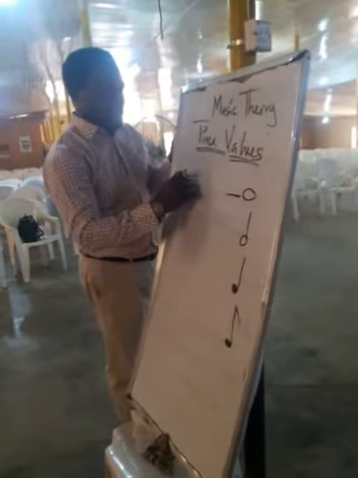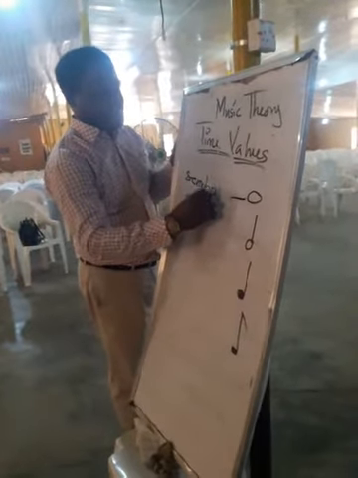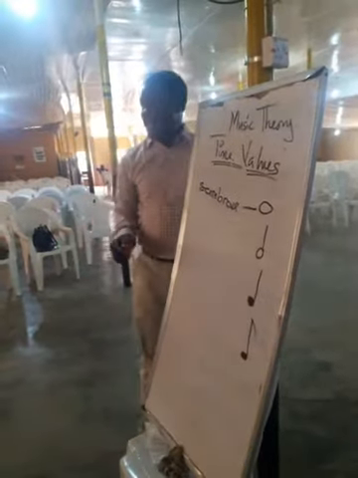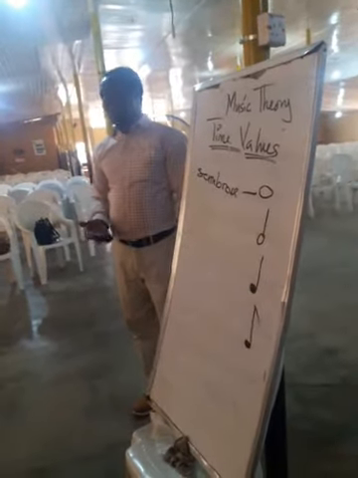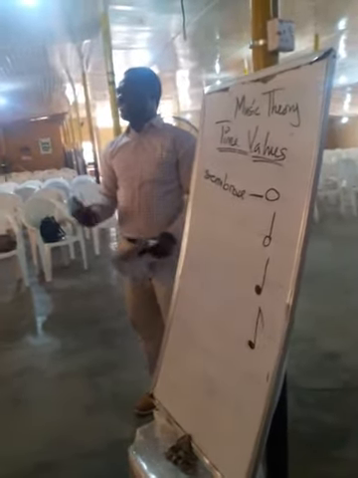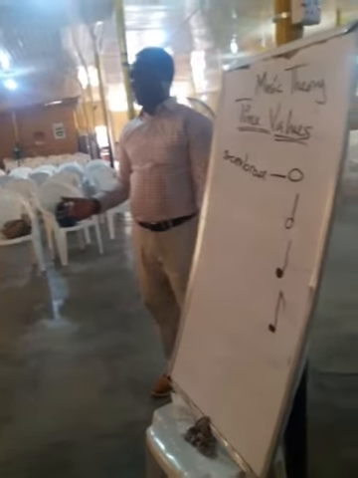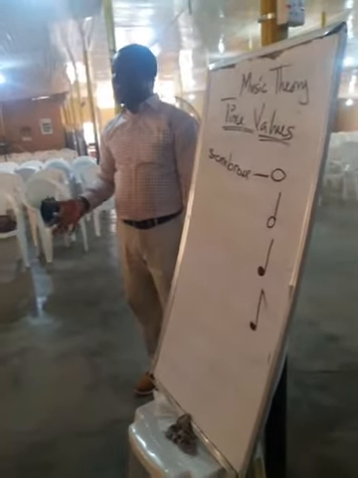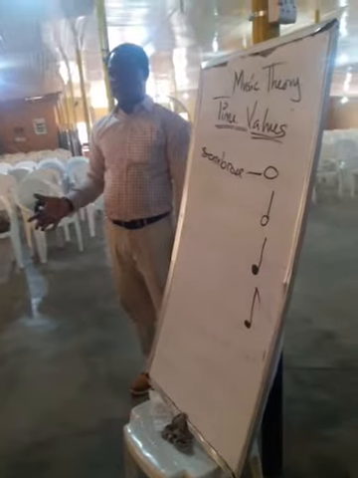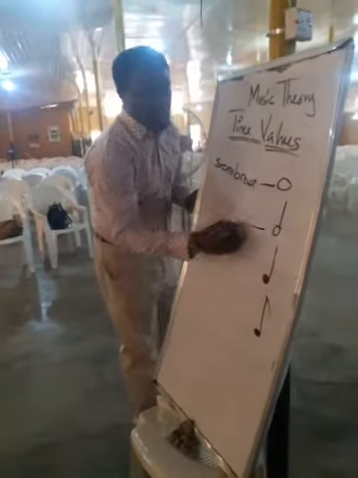You're going to mark. So this is called semi-brief. Everybody, can we say it together? Let's say it loud. Semi-brief. Again? Semi-brief. Now this is called minim.